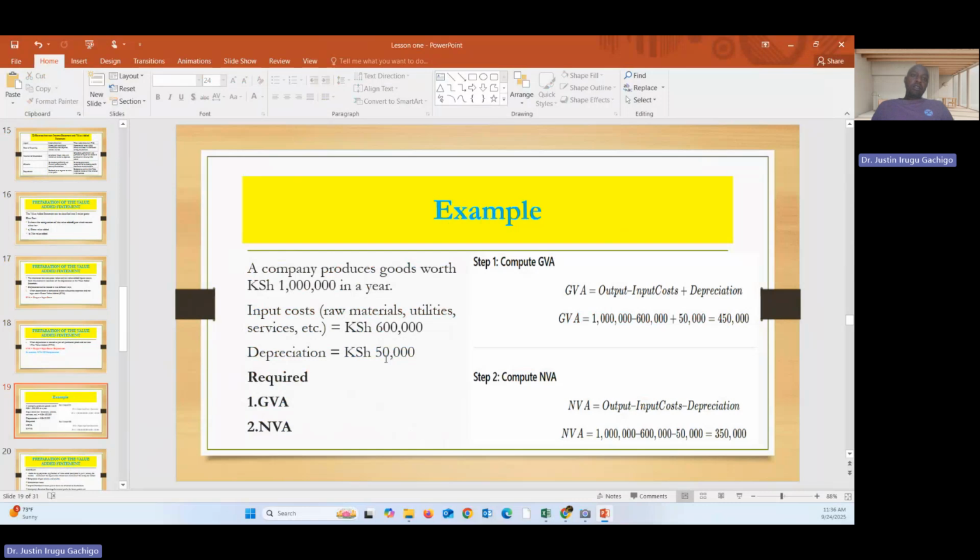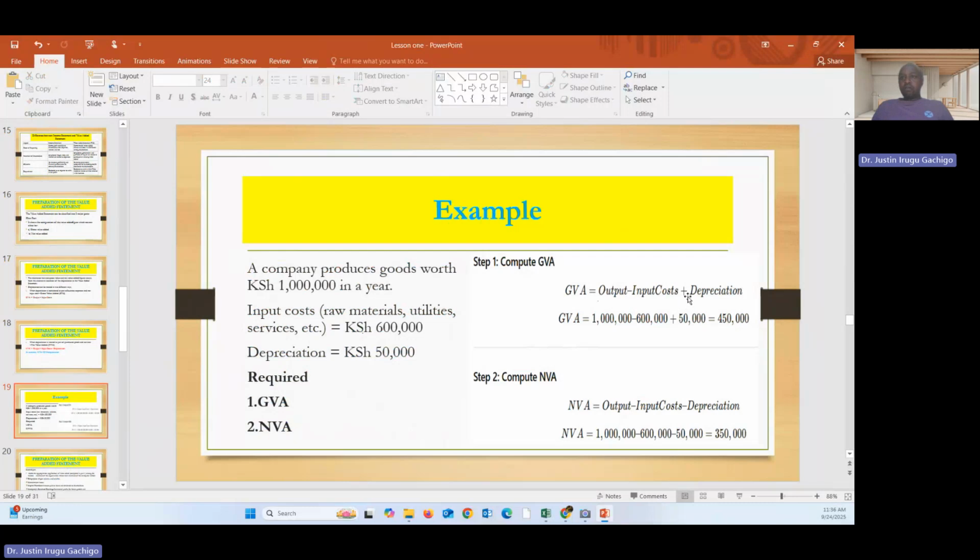An example: a company produces goods worth Kenya shillings 1 million in a year. Input cost, these are raw materials, utilities, services, etc., is 600,000. Depreciation is 50,000. You are required to find one, GVA, and two, NVA. So GVA, we have said, is equal to output minus input, plus depreciation.